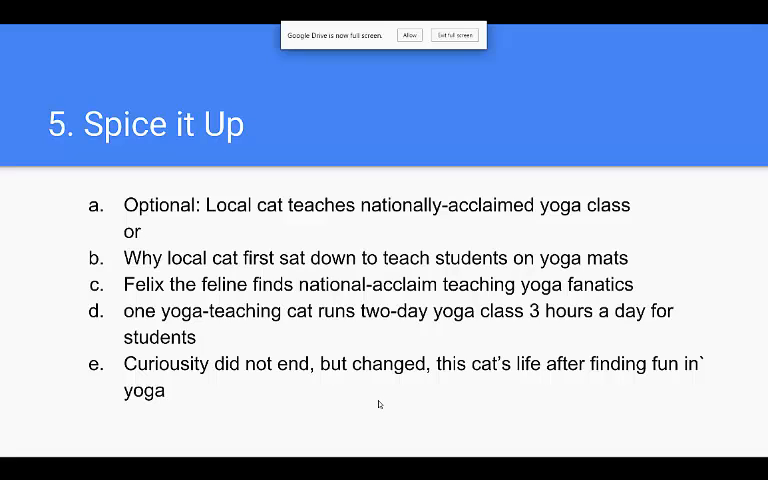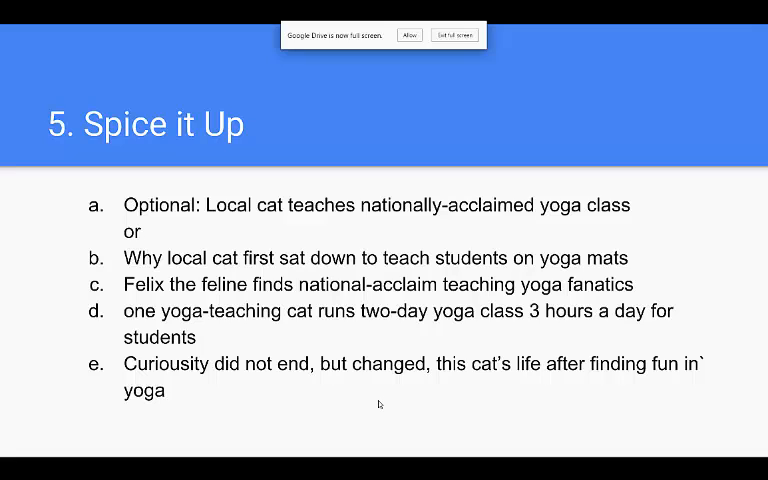The next one is "Felix the Feline finds national acclaim teaching yoga fanatics." So this one is covering alliteration with the letter F, and it's still keeping the main idea. Next one is "One yoga teaching cat runs 2-day class, 3 hours a day for students." People like numbers too because they're very fun, so you could include that.